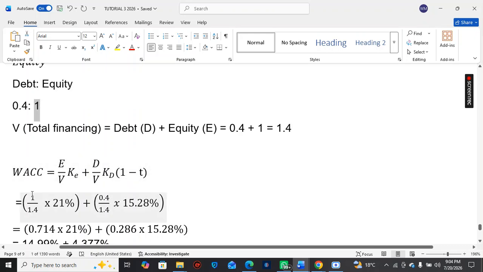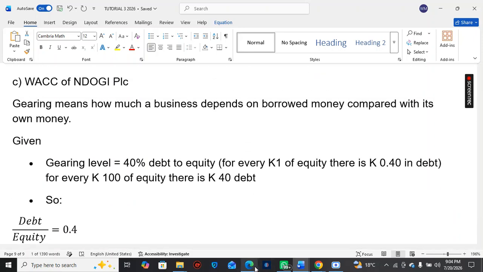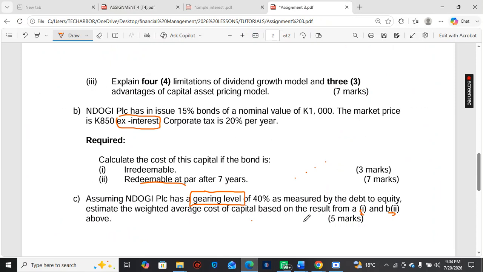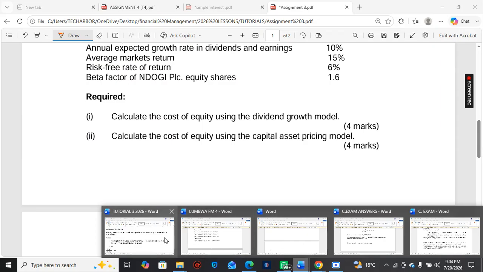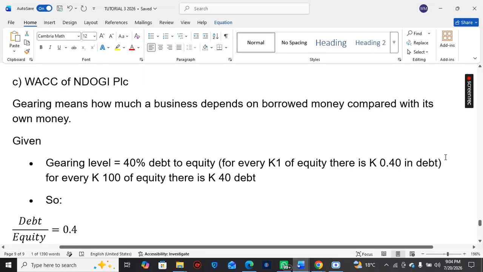So we're going to say 1 over 1.4 times the cost of equity. They told us in the question to get the cost of capital based on A1. And remember, in A1, using the dividend growth model, we got cost of equity as 21%.